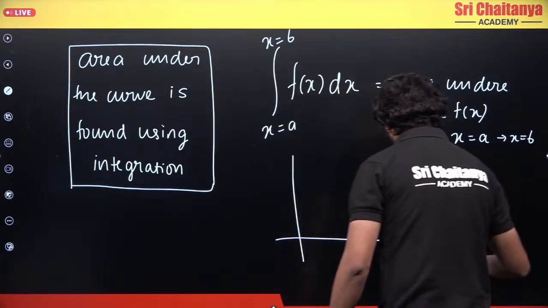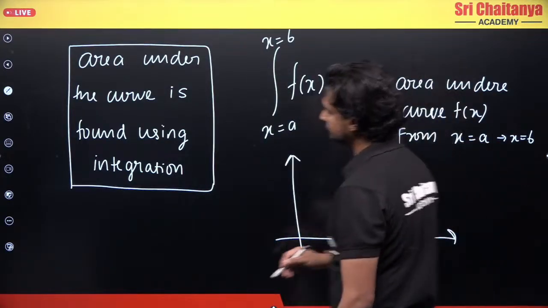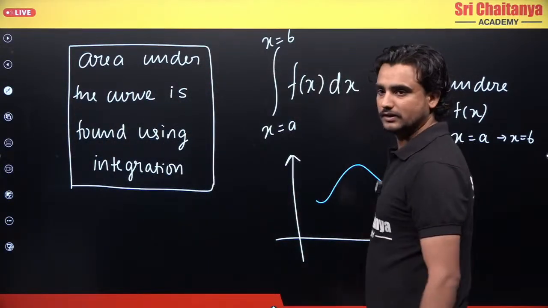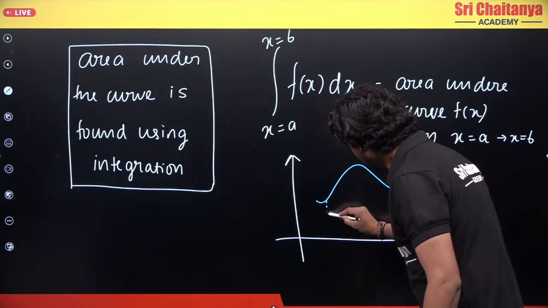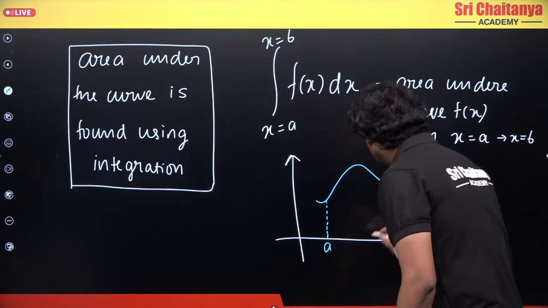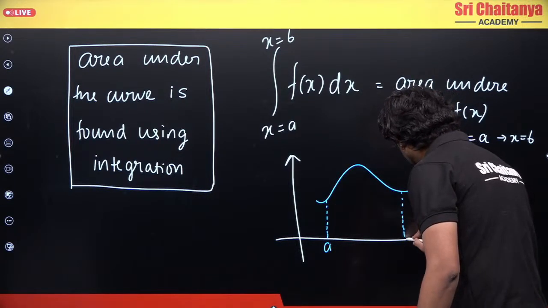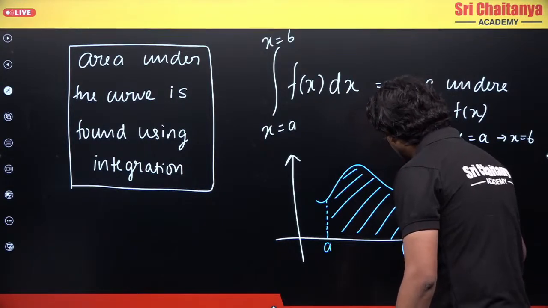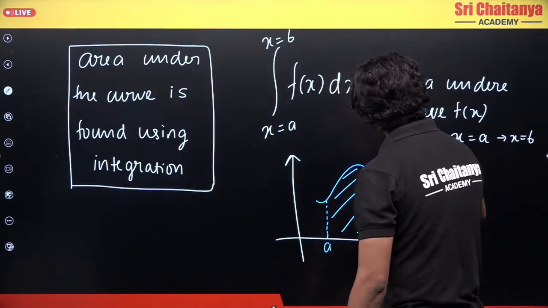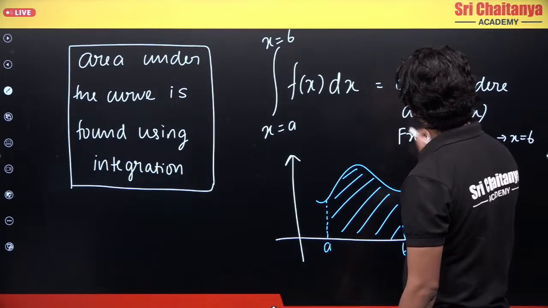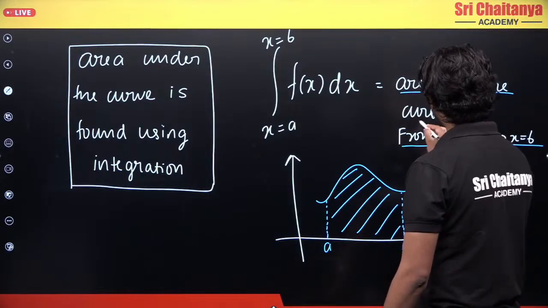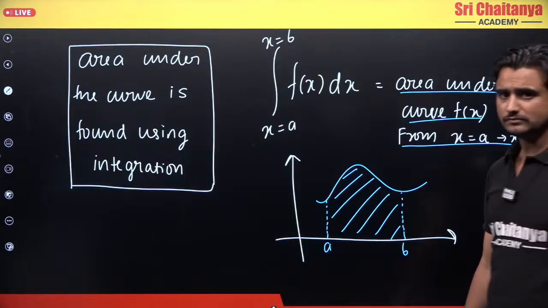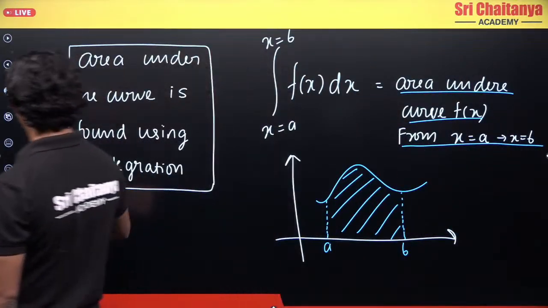So let's draw a simple curve. Let's say this is a simple curve which we have, and this is some value a, and this is some value b, right? So this is the total area. This is the area which is being calculated from here to here. So this is how we will find the area from this point to this point. Okay, clear?